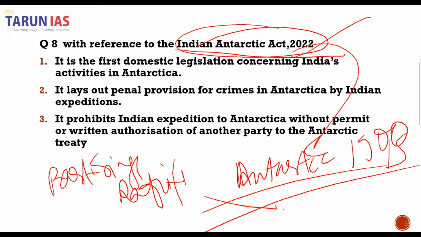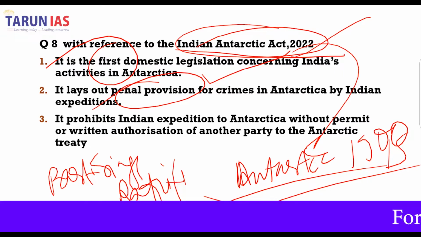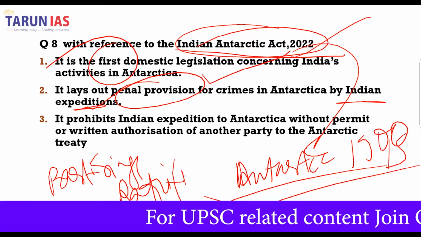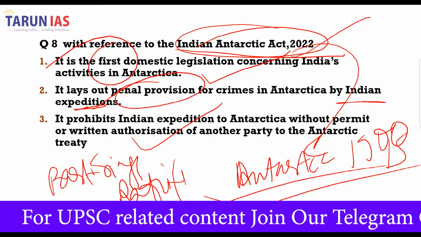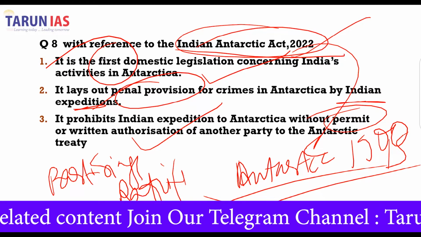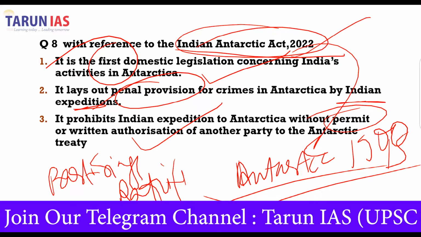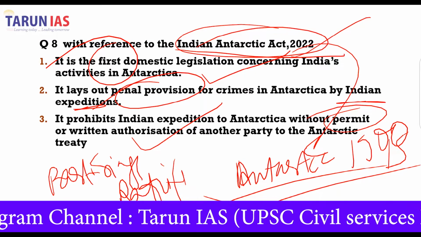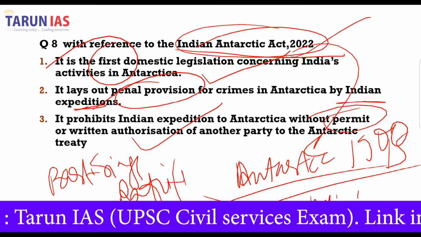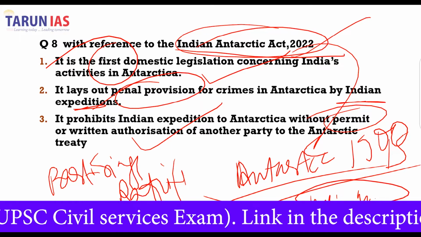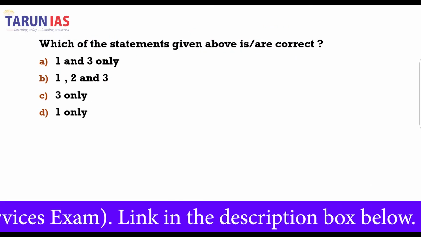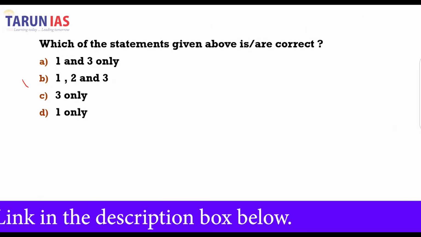Now, this is going to be the first domestic legislation which will concern India's activities in the Antarctica. Yes, it does have a provision for the crimes which will be committed by Indians on expeditions in the Antarctica, and yes, it does prohibit any expedition without the permission or written authorization of another party to the Antarctic Treaty, and it is applicable to both Indian citizens and the foreign citizens who are part of the Indian expeditions. So therefore, all the three statements are correct, and B will be our correct answer.